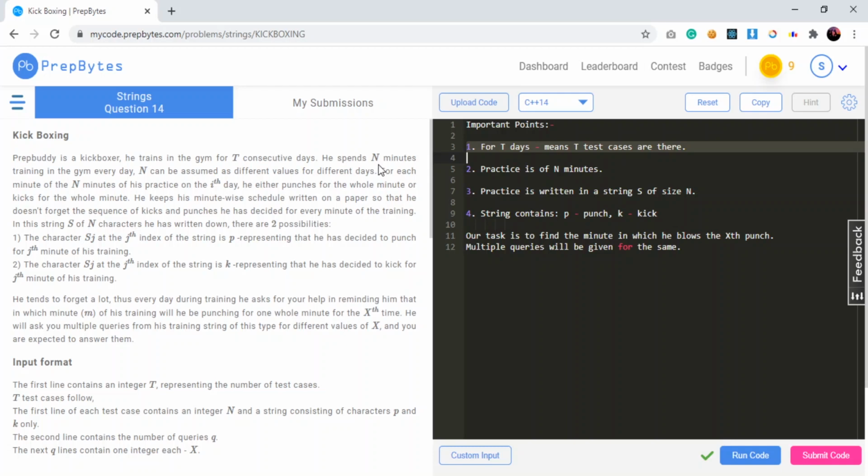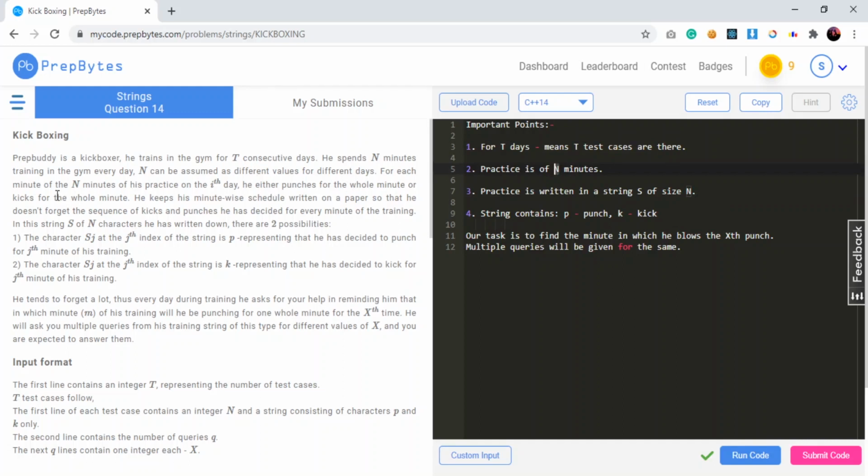He spends n minutes in training in the gym every day. Okay, so practice is of n minutes. N can be assumed as different values for different days. So that's what I said, that t is the number of test cases and for every test case we have a n. Okay, and n can be different for different test cases.